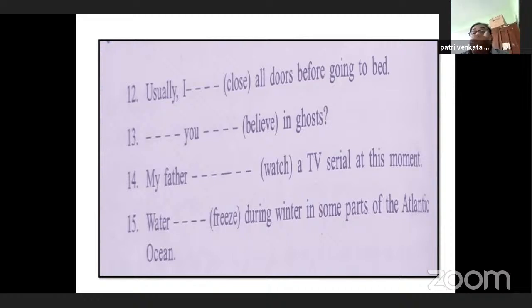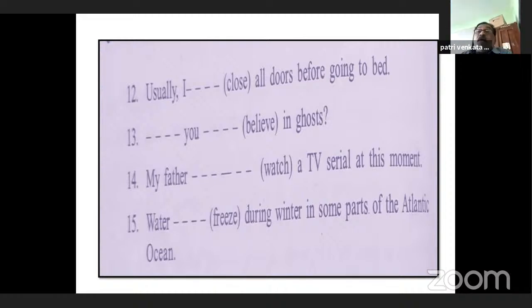Dash you dash in ghosts. So here the answer should be like this. Do you believe in ghosts? My father dash a TV serial at this moment. At this moment means at this time. So that is happening at this time. So my father is watching a TV serial at this moment.